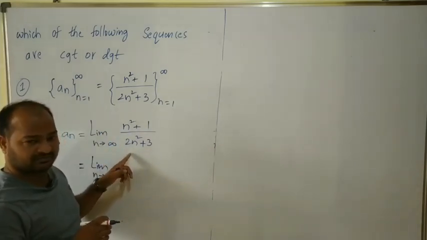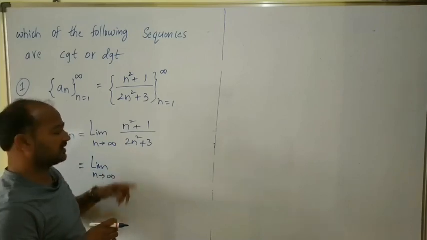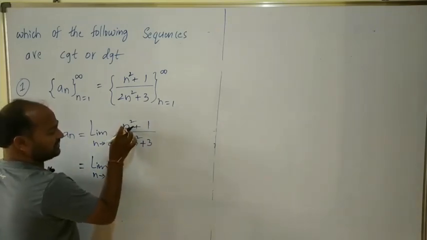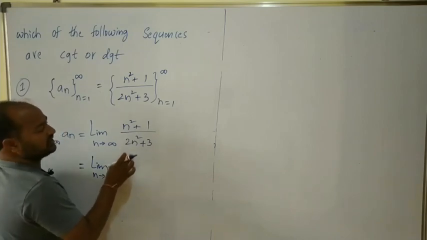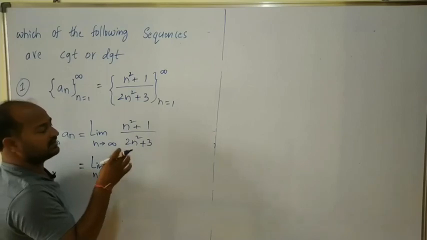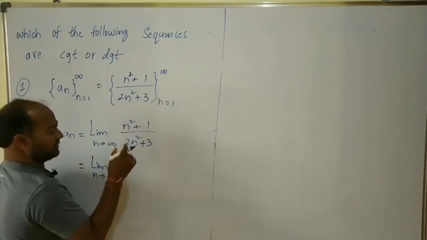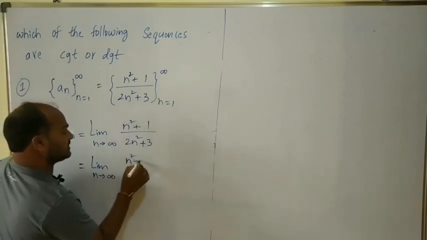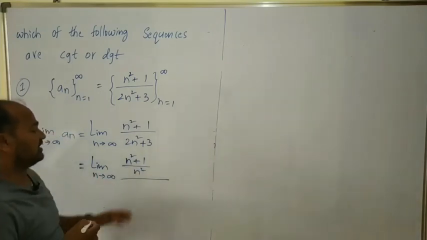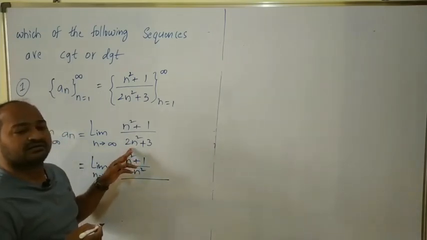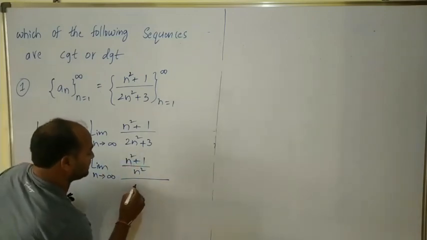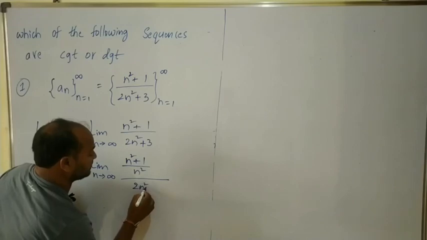So now I am dividing by n square in the numerator, that means n square plus 1 by n square, and similarly dividing the denominator by n square.